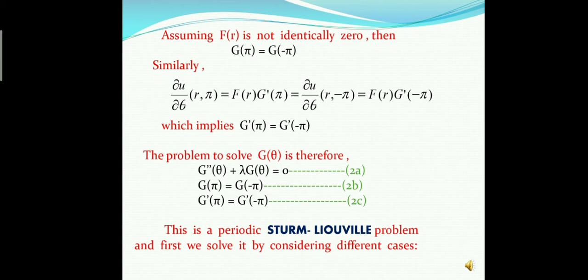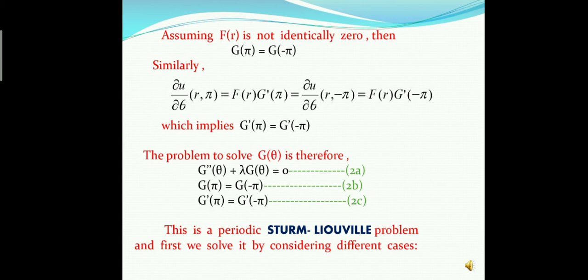Similarly, we can find ∂u/∂θ at (r, π) = F(r) G'(π) = ∂u/∂θ at (r, −π) = F(r) G'(−π), which implies G'(π) = G'(−π). Now we solve G(θ).